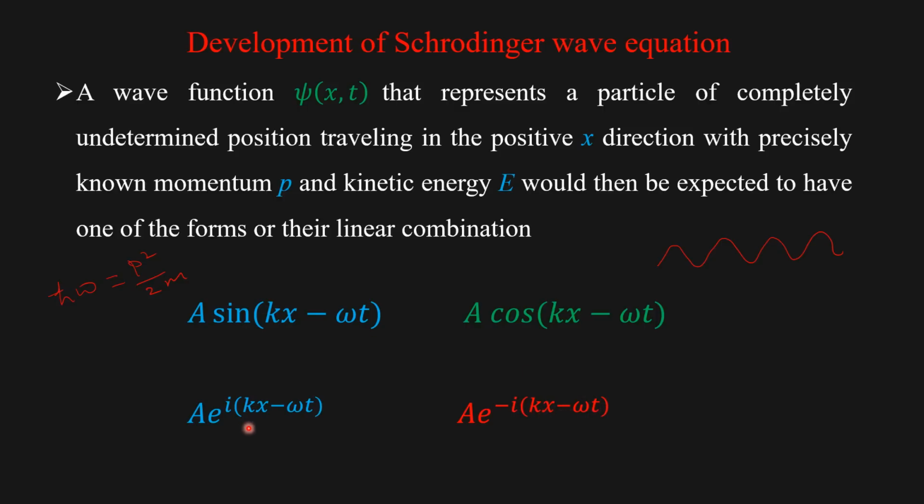It will have one of these four forms. The first two, the sinusoidal sine and cos, are for real waves.